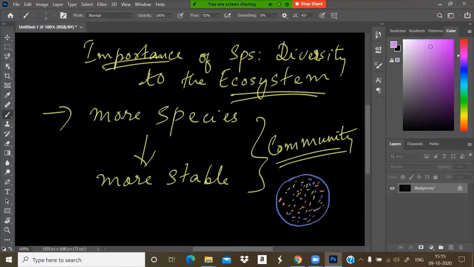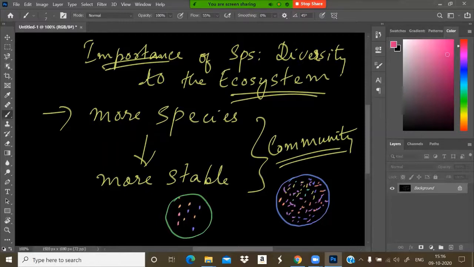So different organisms are living in this particular community, and we are taking another community here. It consists of only a very small number of species. Say these two or three different species are only present here.